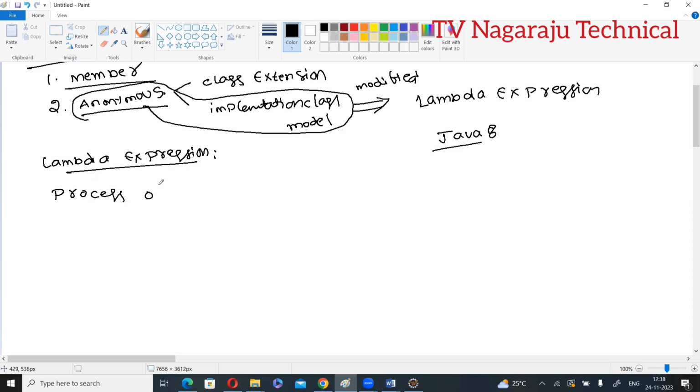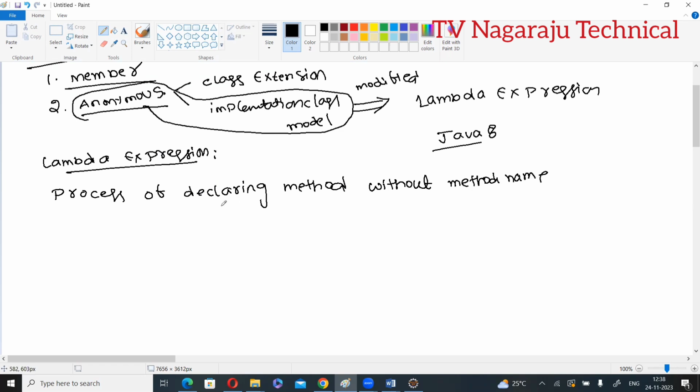Simply, it is the process of declaring a method without a method name. Understand the difference: in inner classes, anonymous means an inner class without any name, so we can implement either a child class or an implementation class.